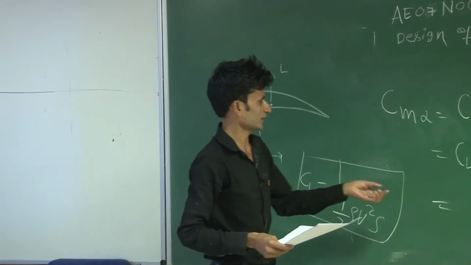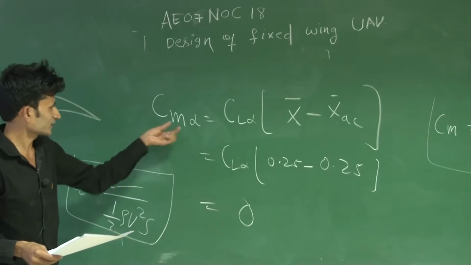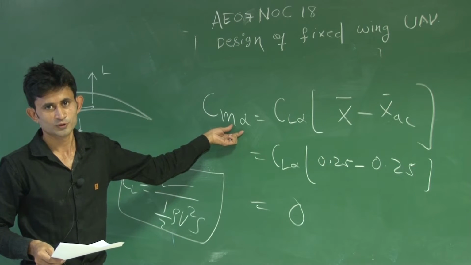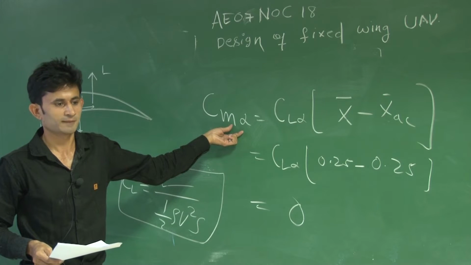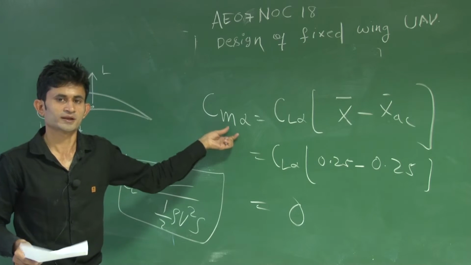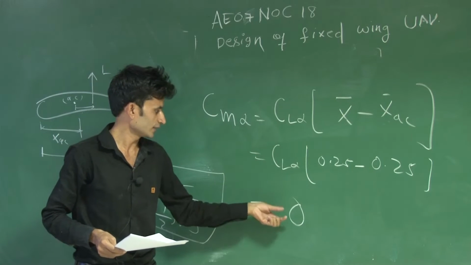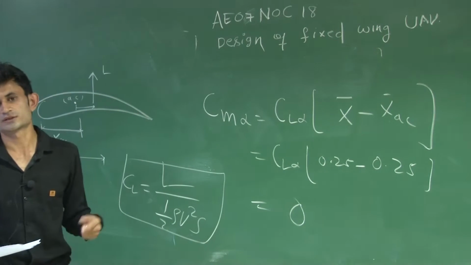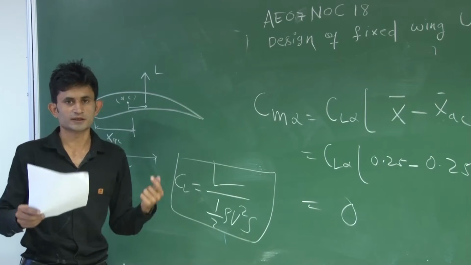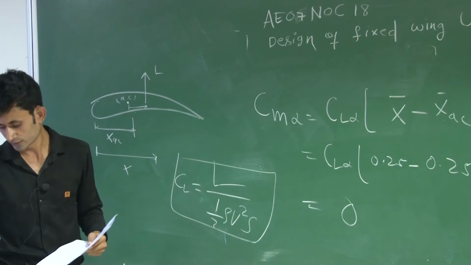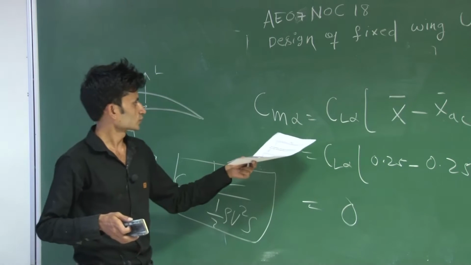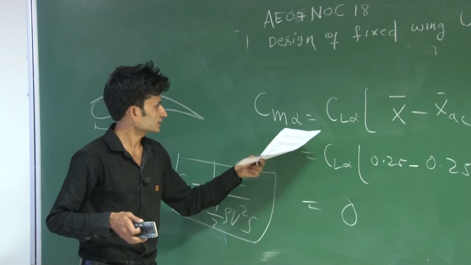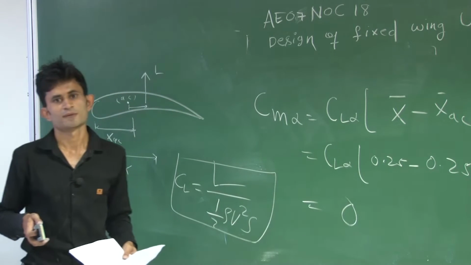Later, sir will tell you about this key point, where Cm alpha will be 0. At the neutral point, Cm alpha will be 0, and the neutral point is the aerodynamic center of the whole aircraft. Sir will explain this Cm alpha and neutral point with the derivation also, and then you will get a feel for it. So basically here you are finding Cm alpha at the aerodynamic center.